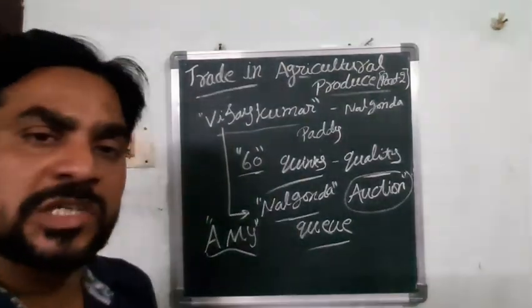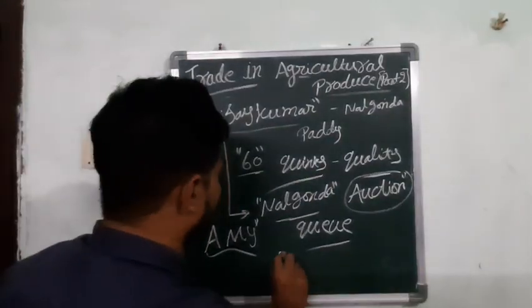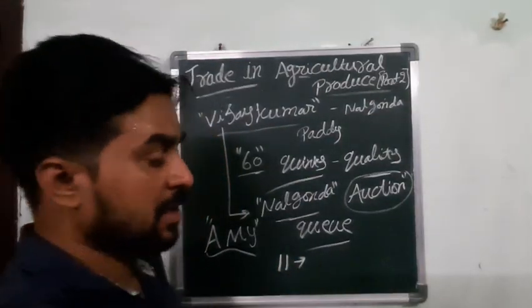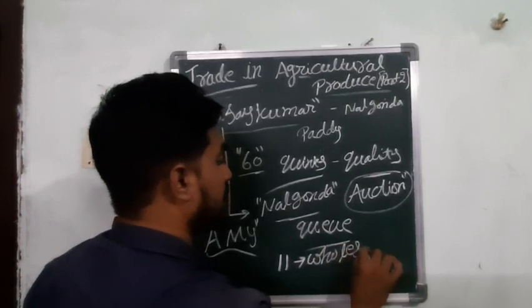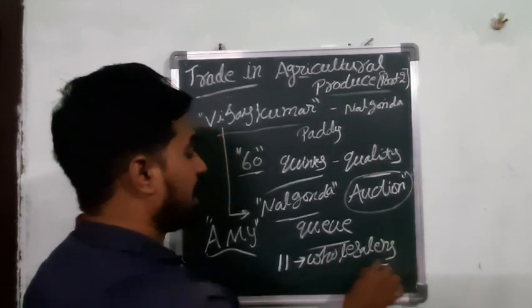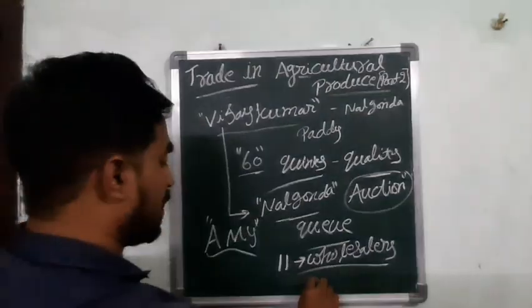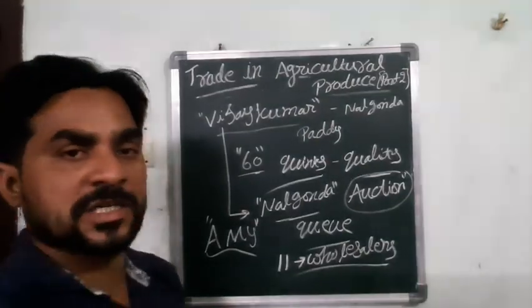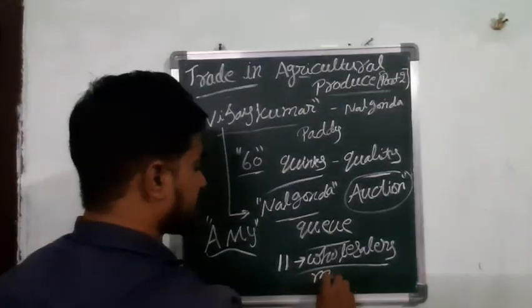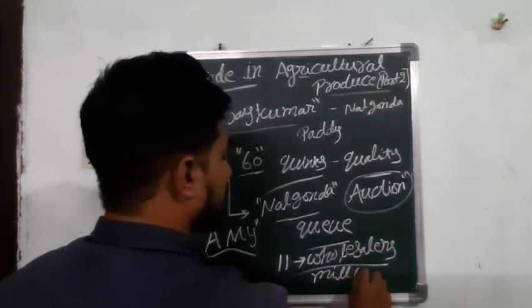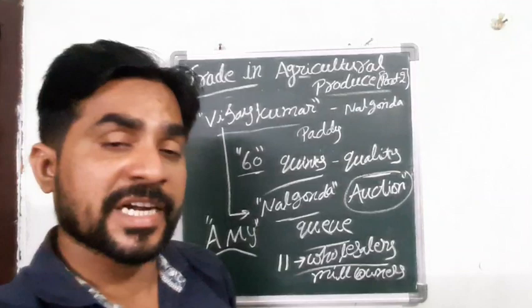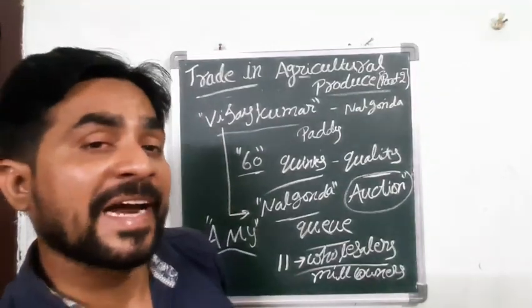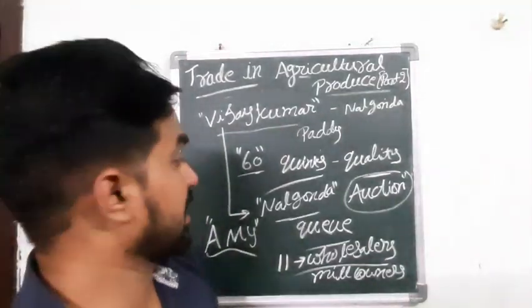Just after that, at 11 o'clock, wholesalers, also called mill owners, and other large traders entered the agriculture market there.